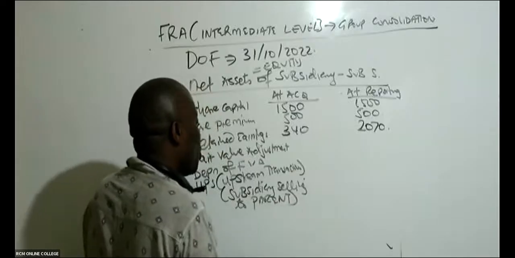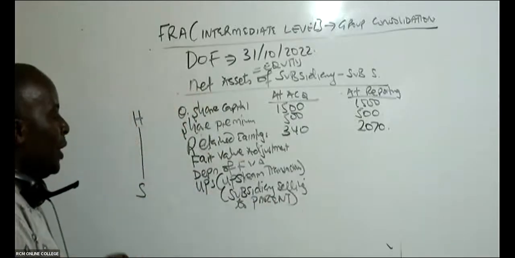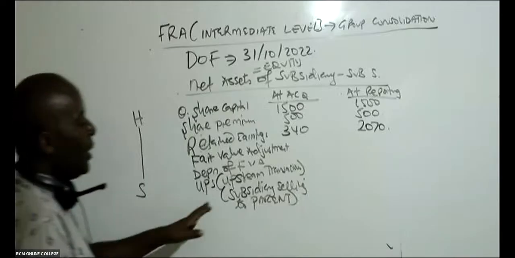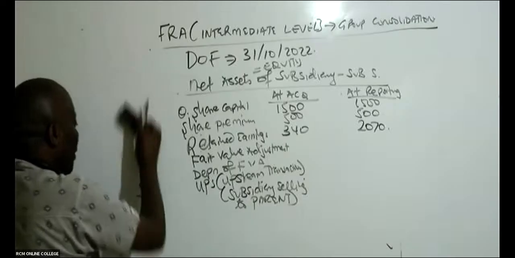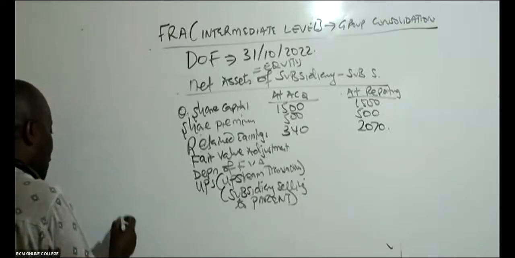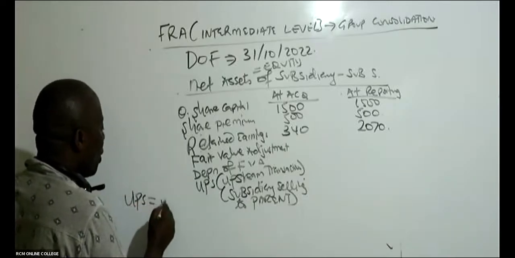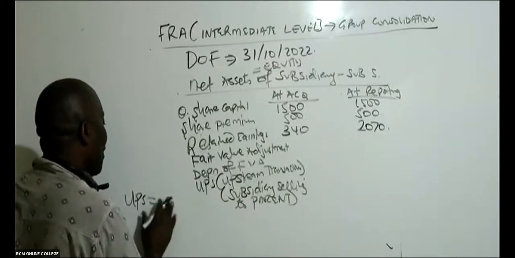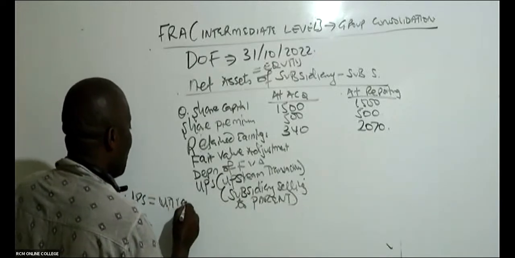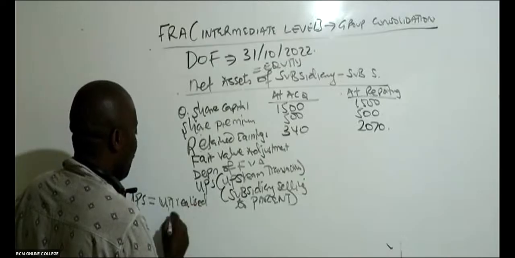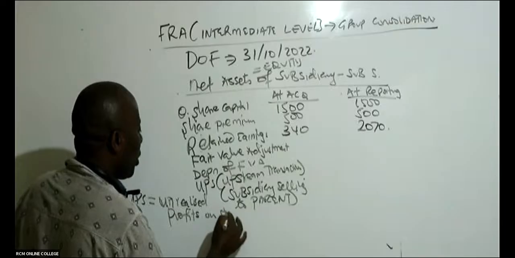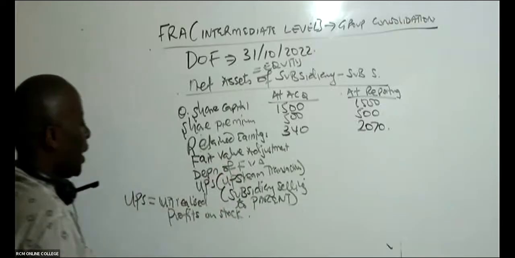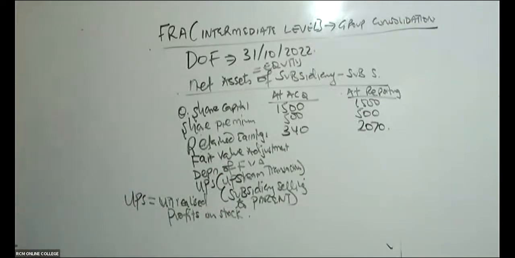Subsidiary selling to parent is what we call upstream. And if it's upstream, then you must come and deduct this UPS. For the students who are attending this class for the very first time, UPS or URP, one and the same. UPS stands for unrealized profits on stock.